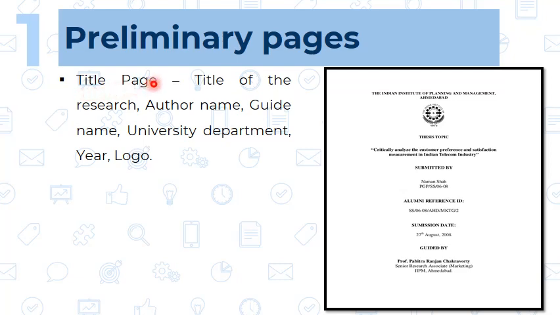Here, for your convenience, I have given a sample of the title page. Here we can say the topic of the research is given, then submitted by means the name of the author. Here guided by is the name of the guide. After that, the date is given. Here on the top there is the name of the university and this is the logo. So from this it will be clear to you how to write the title page.